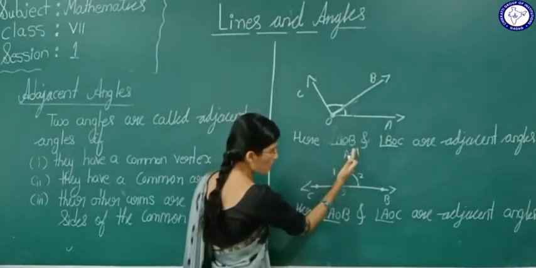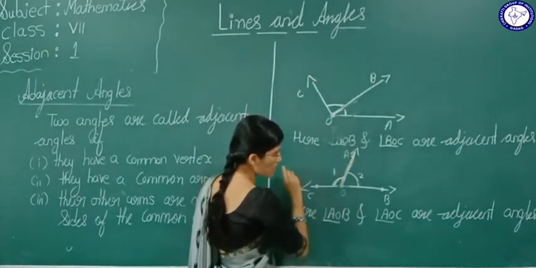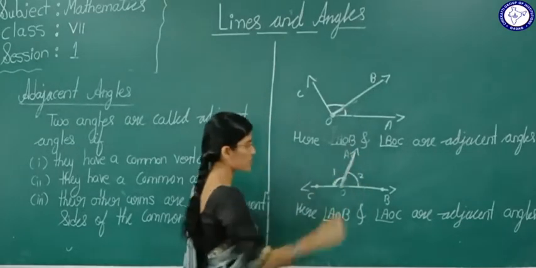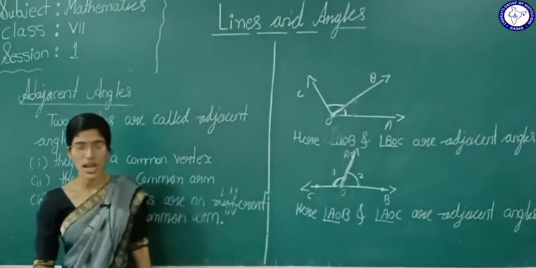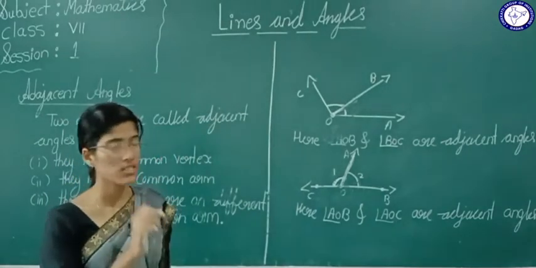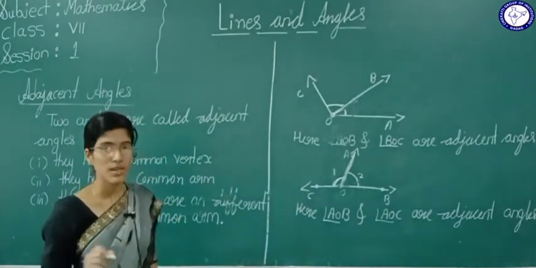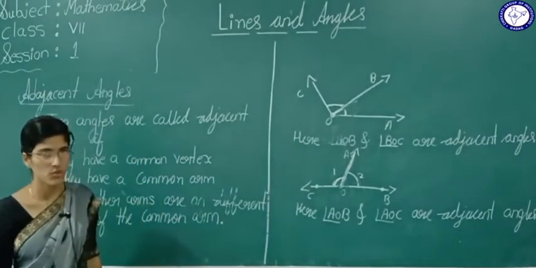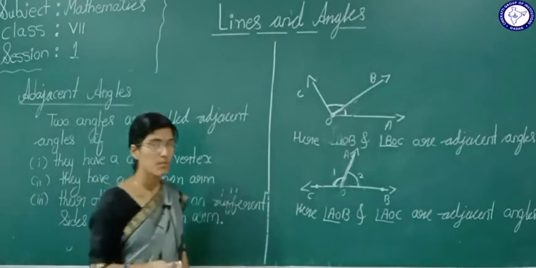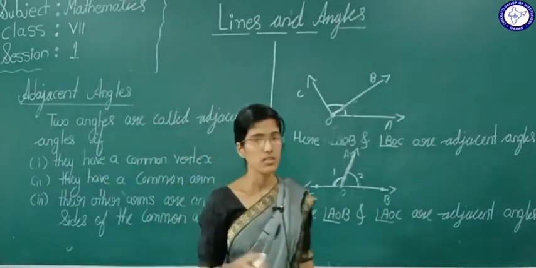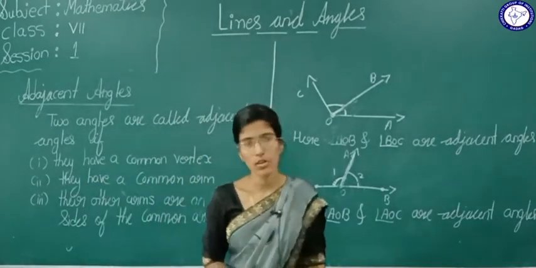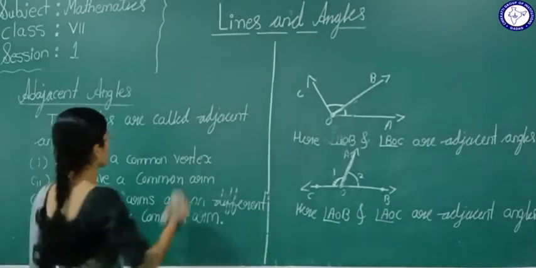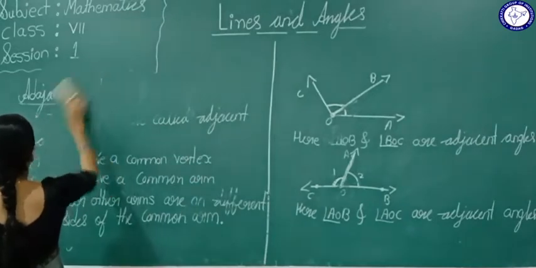Okay. Here common arm is there, right? The other arms are there? No, they are on the different side of this common arm. Then such angles are called adjacent angles. These are very basic things you should remember. Our geometry will start from these definitions only. Okay. Complementary angle, supplementary angle, adjacent angle. These are very important. You should remember. Okay. Next we will see the next definition, that is linear pair.